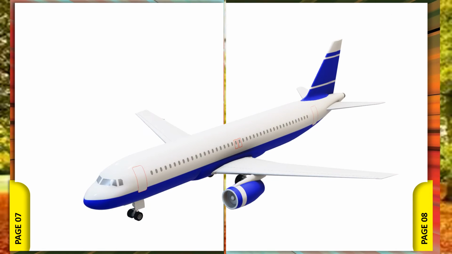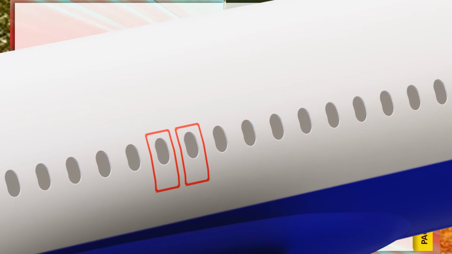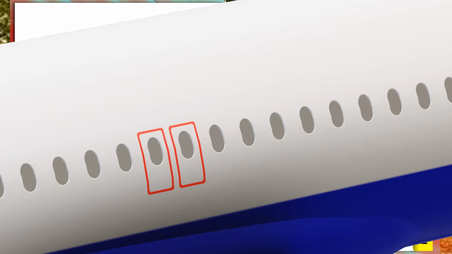Now let's discuss why airplanes have round windows. Airplanes have round windows because sharp corners naturally concentrate more stress, which further gets weakened by the immense air pressure. Curved or round windows distribute the stress of the outside pressure of air and thus are stronger and less prone to deformation because of the pressure.